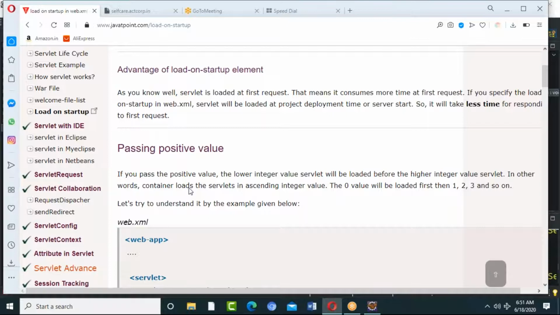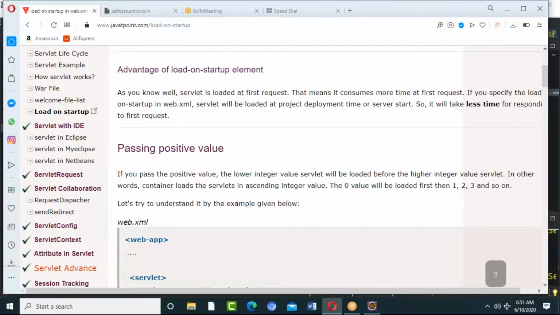Once after that, if I give a request to a particular individual servlet, the object will be created for that particular servlet. Are you getting me?